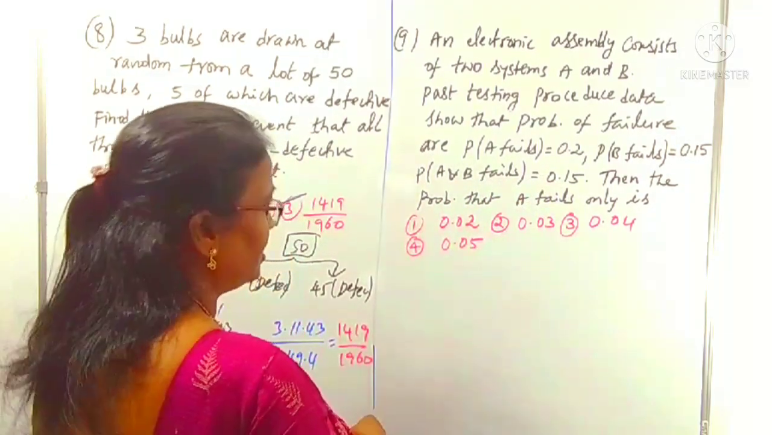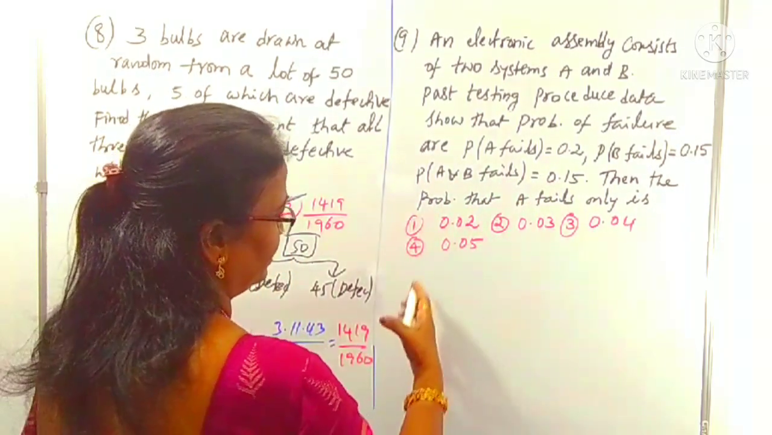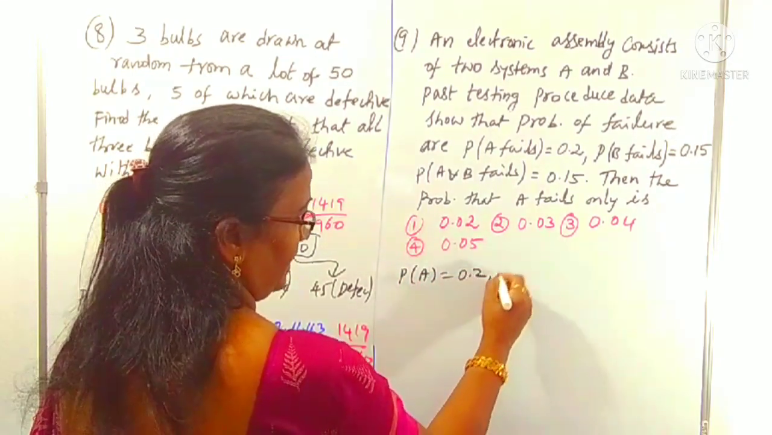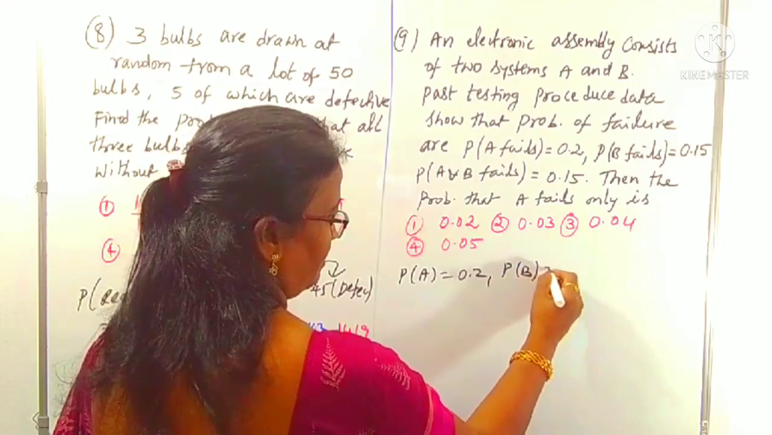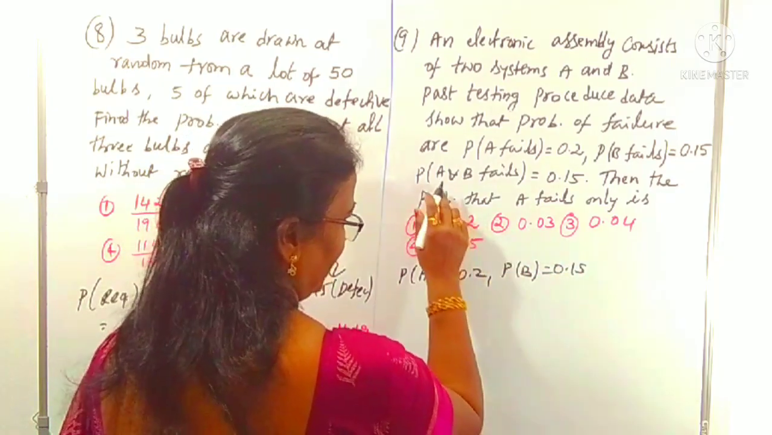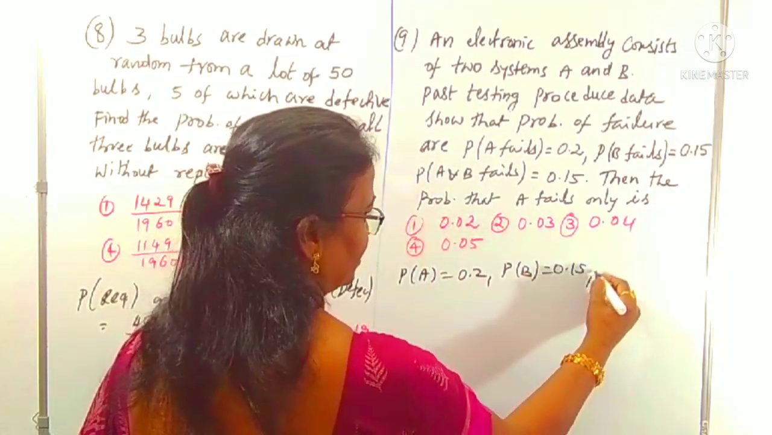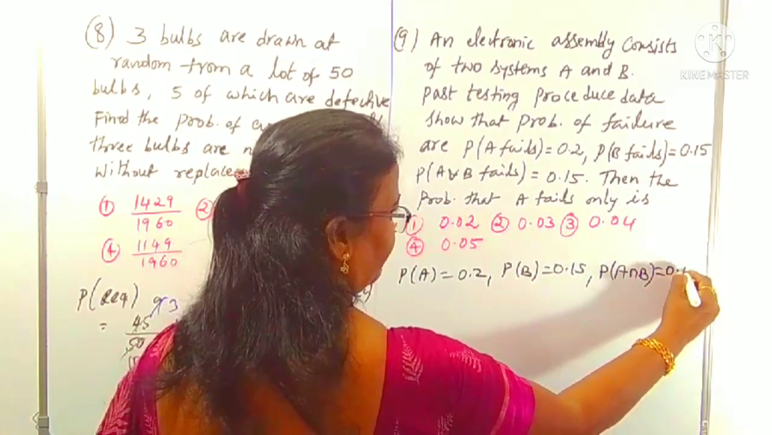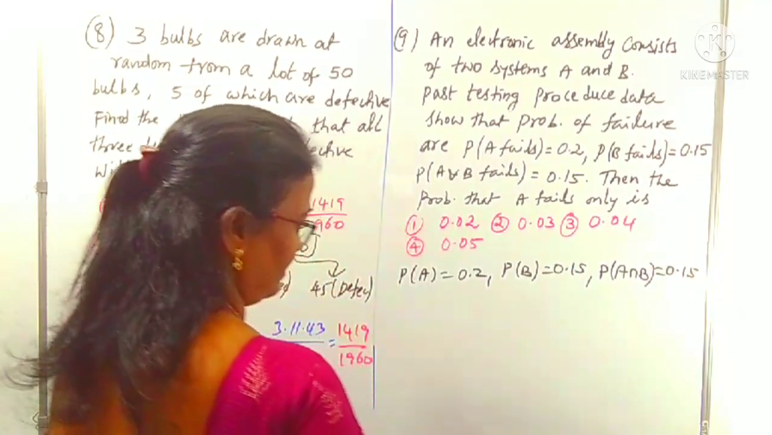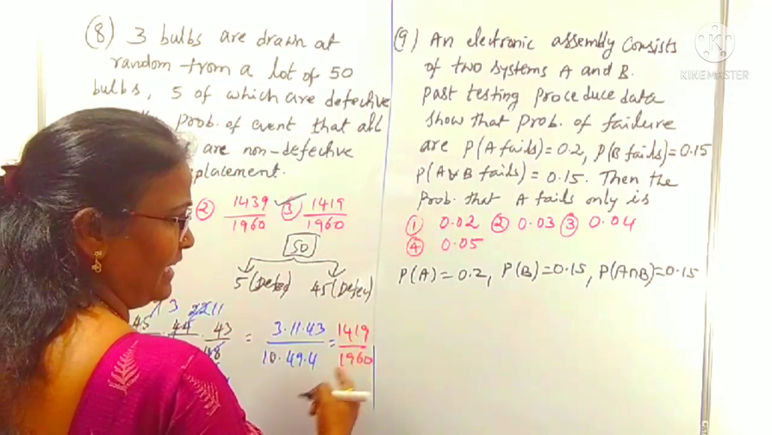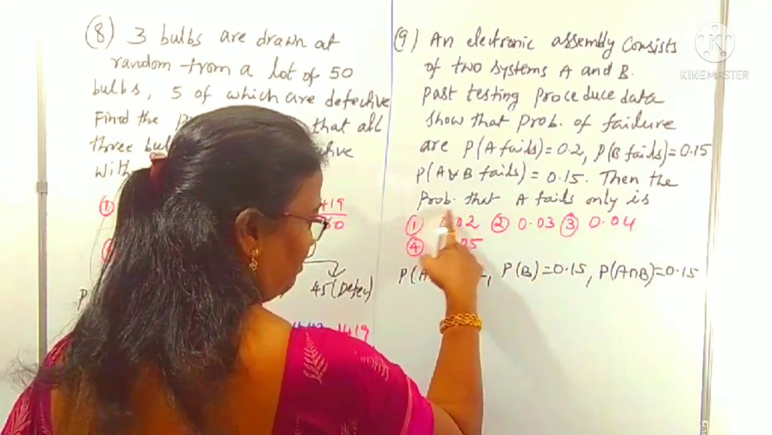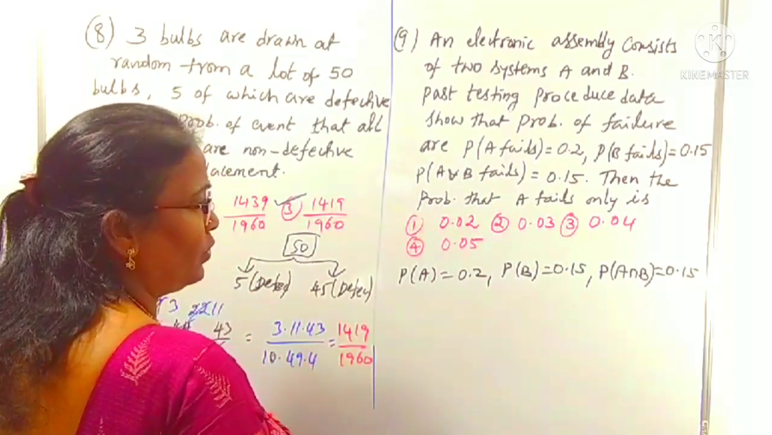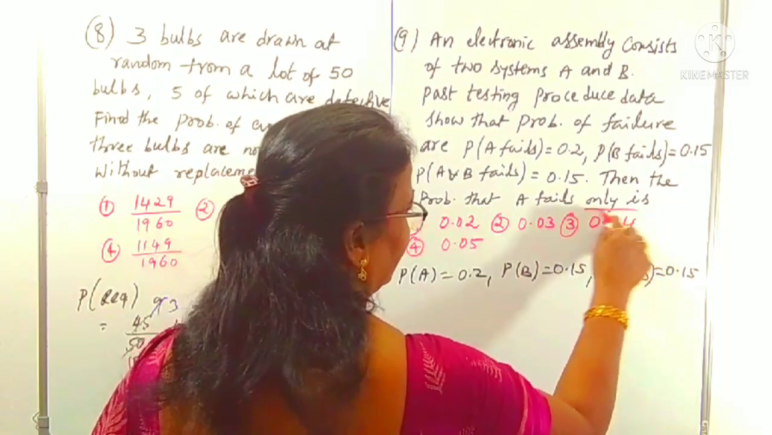It is given that the probability of A failing, I am writing as P of A. P of A is 0.2, P of B is 0.15. What is the meaning of A and B? It means intersection. P of A intersection B is given as 0.15. All these are failure probabilities. Then what is being asked? The probability that A fails alone. Alone means it does not enter into B.